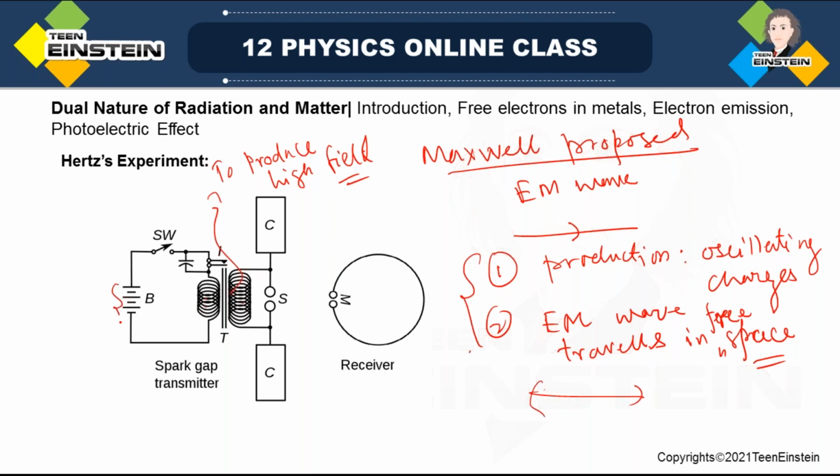It is due to induction. This is a battery and this is a switch. If you very quickly switch on and switch off, there will be a change in the current through this coil. In an inductor coil, if the current is varying, an induced EMF will be produced, L di/dt, right? L di/dt.